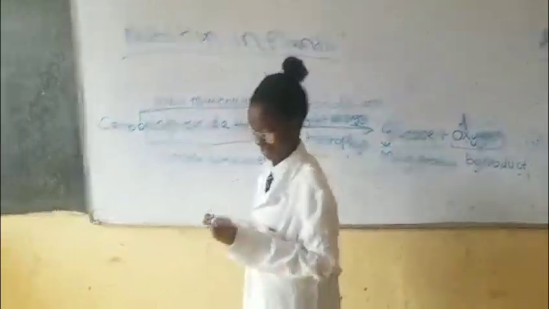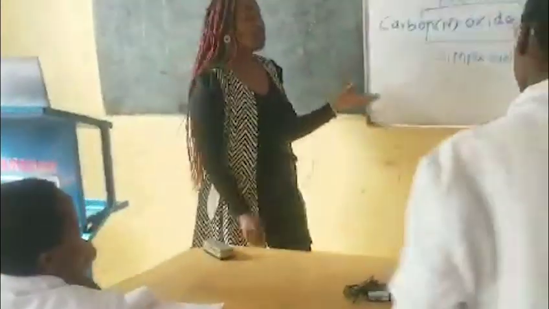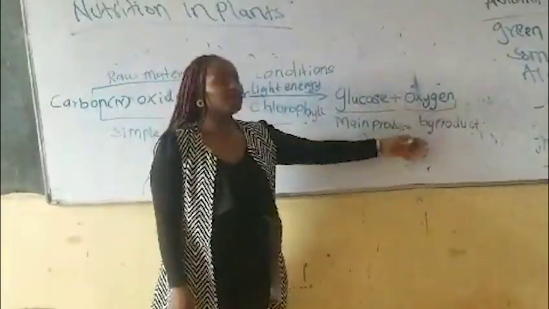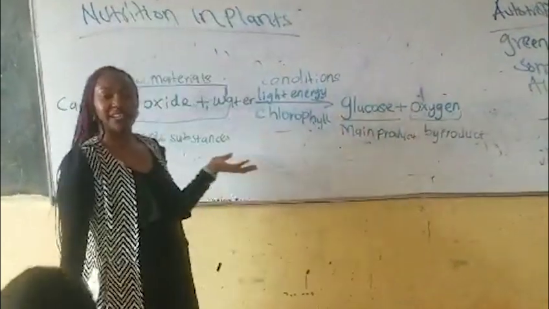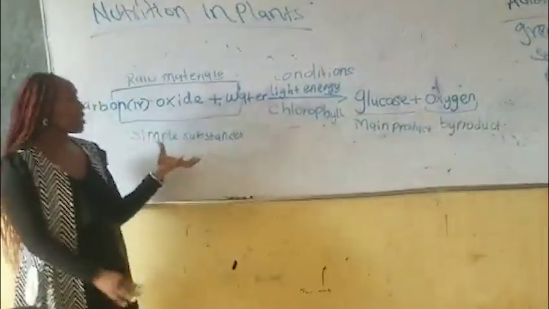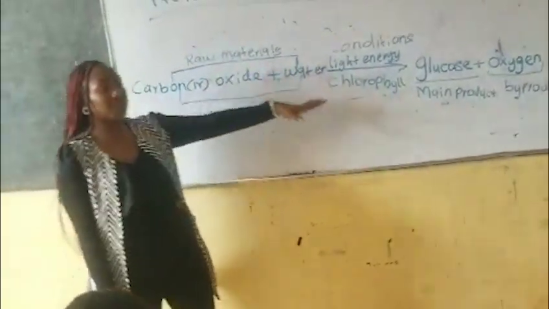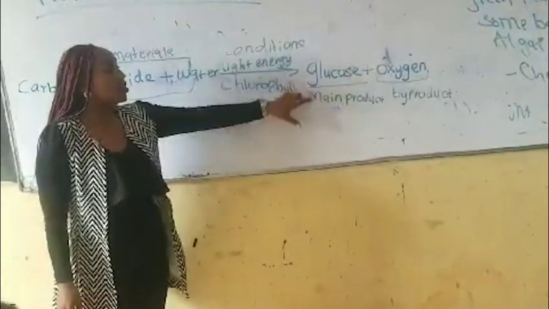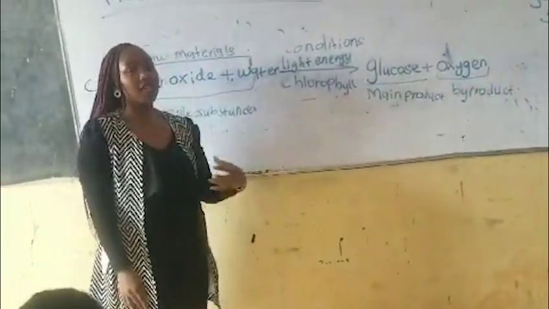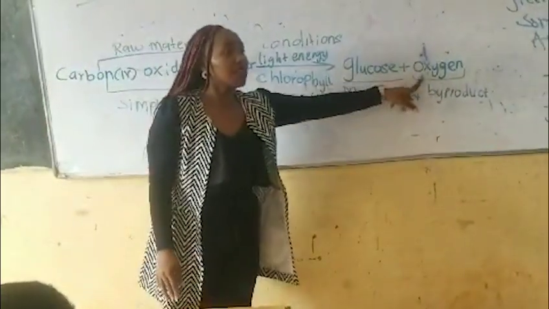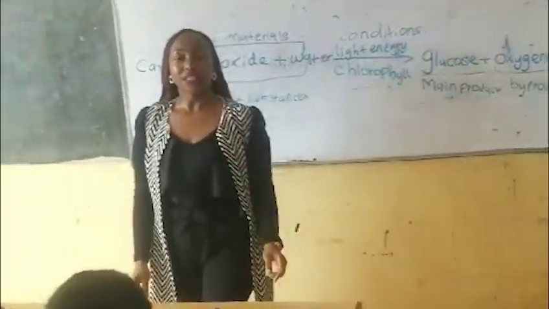Let's clap for Anita. Okay, any question to do with this equation? Anybody who does not understand why we are saying glucose is the main product and oxygen is the byproduct? Any question? So remember the importance of photosynthesis is to manufacture food. That is the reason why we are saying glucose is the main product. As it is producing glucose, oxygen is also produced. Are we getting the point? Yes.